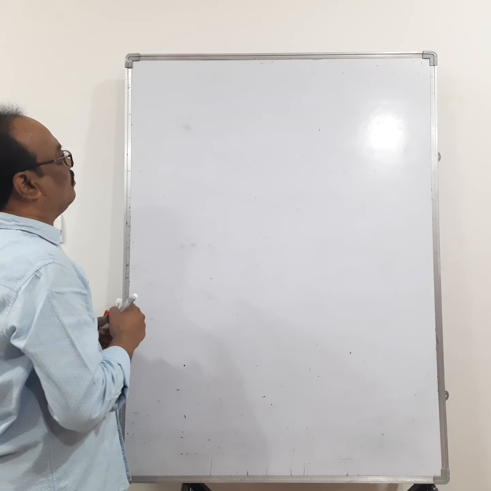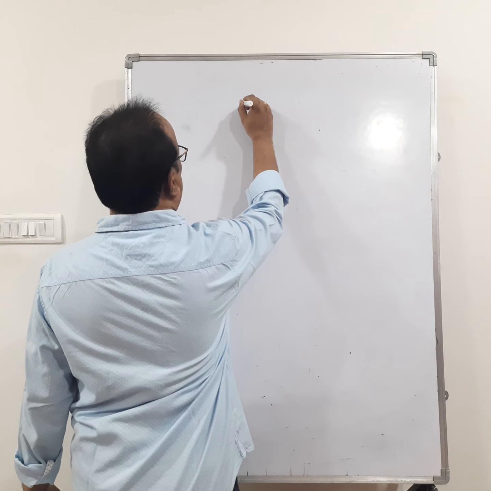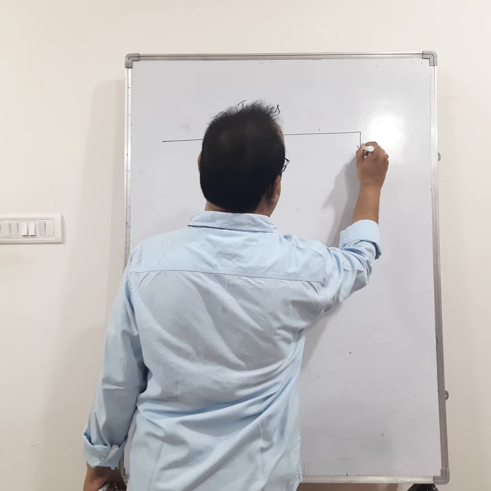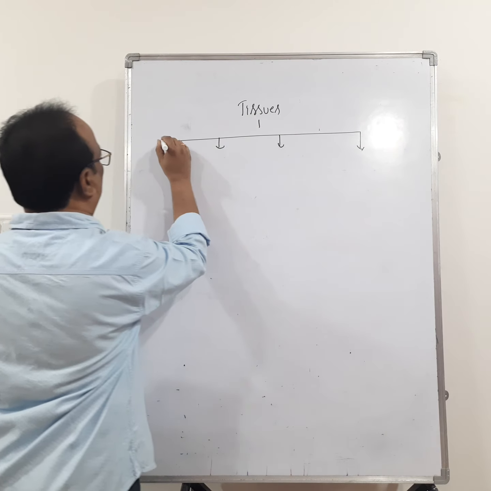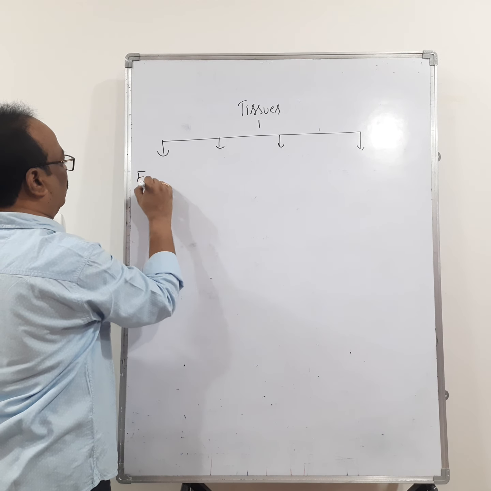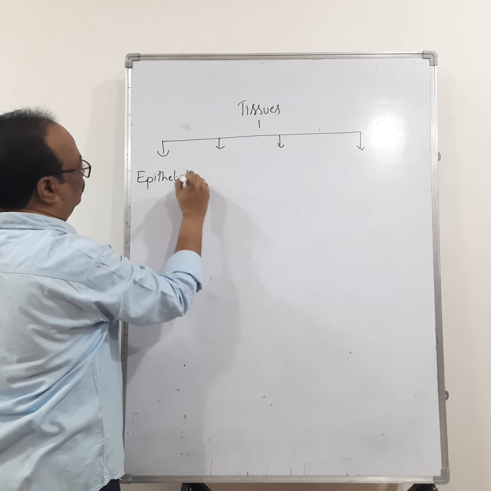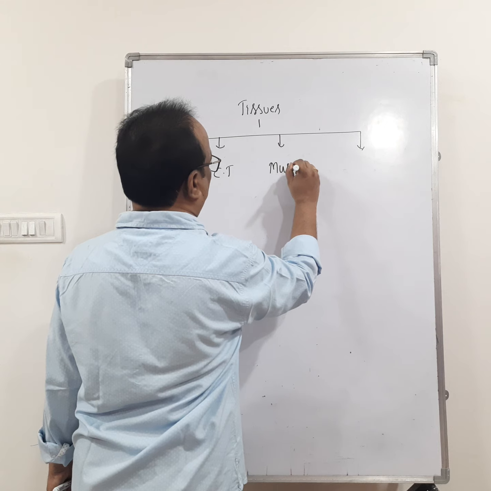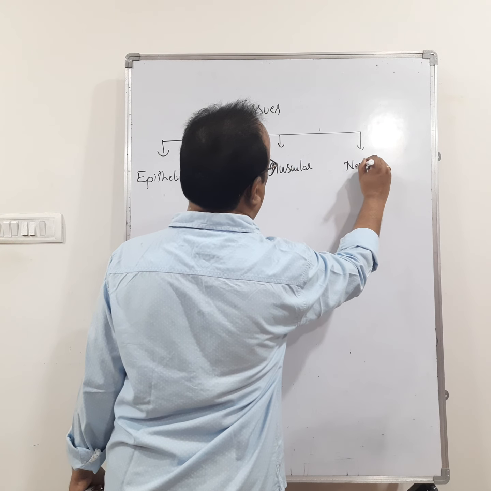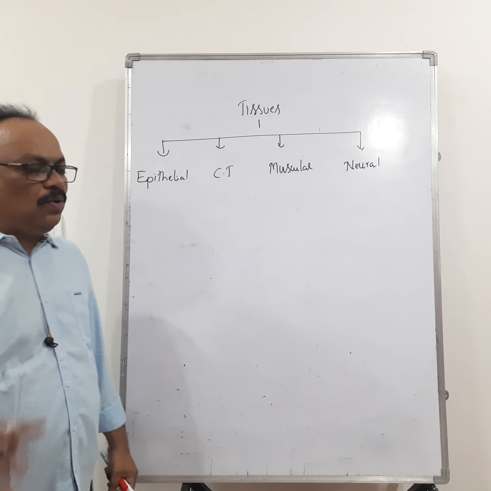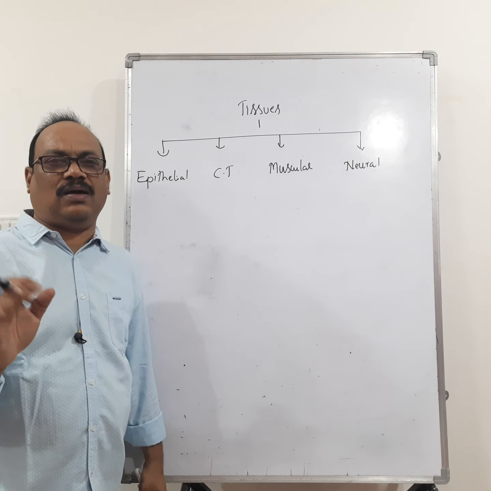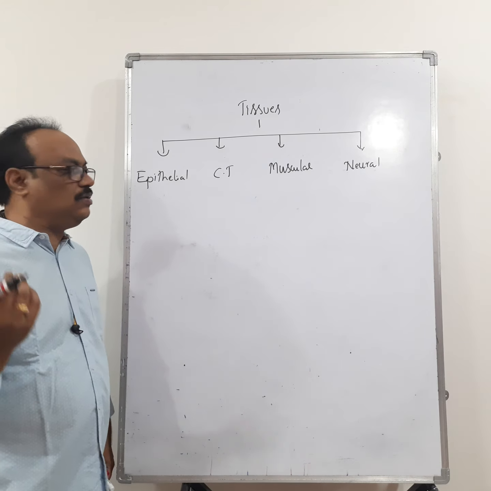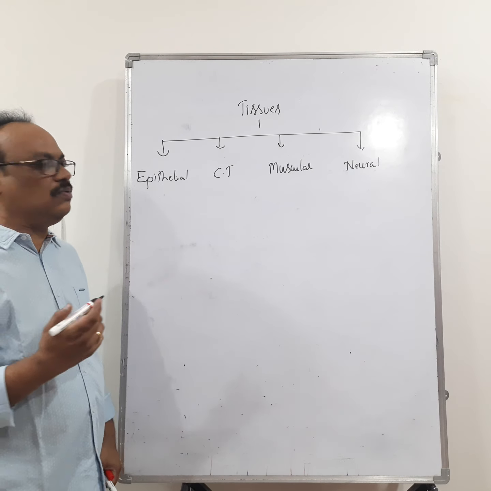If you see the animal tissues, the tissues present in man are broadly classified into four basic types. The first one is epithelial tissue. The second one is connective tissue. The third one is muscular tissue. And the fourth one is neural tissue. There are four basic types of tissues in man or in animals.